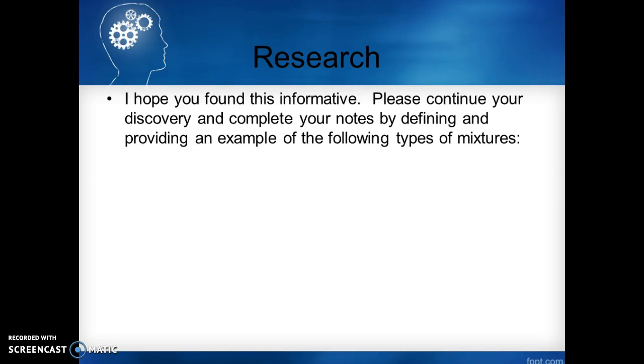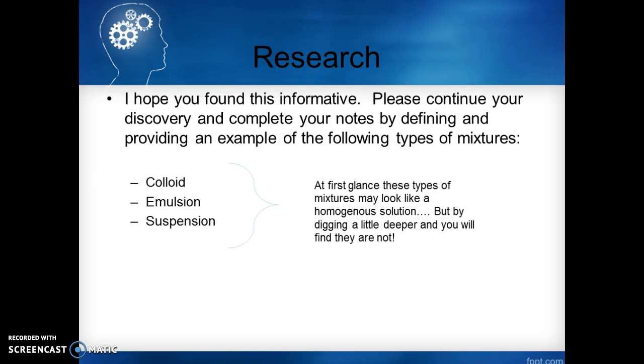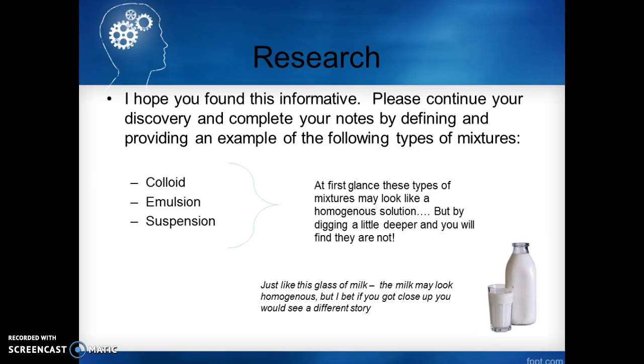Okay, last slide here. So I hope you found this information informative. Please continue your discovery and complete your notes by defining and providing an example of the following types of mixtures: colloid, emulsion, and suspension. Now at first glance, these types of mixtures may look like a homogeneous solution, but if you dig a bit deeper into their definition, you'll find that they're not. Just like this glass of milk. The milk may look homogeneous, but I bet if you got close up, you would see a different story. Okay, thanks for watching, and have fun with this lesson.